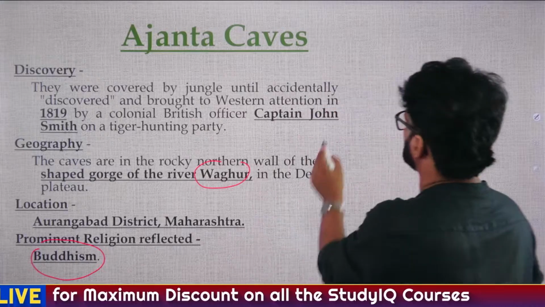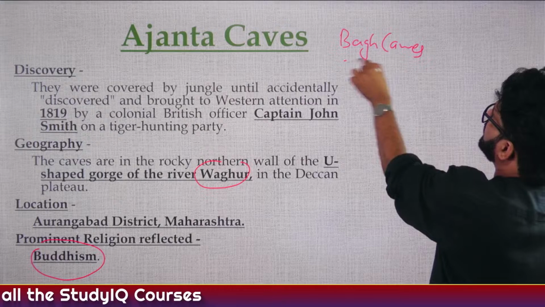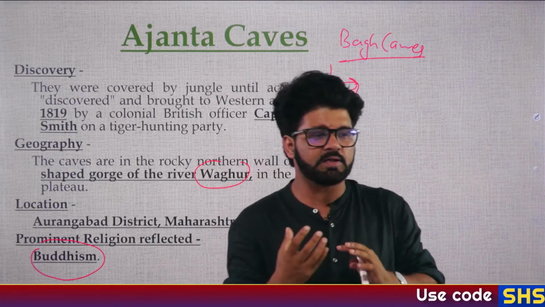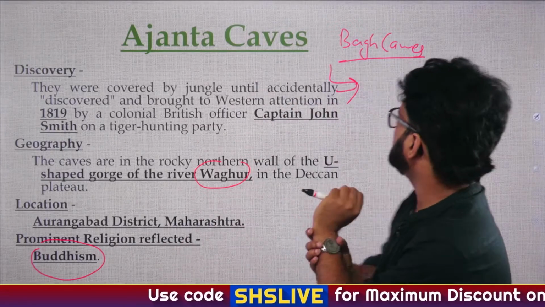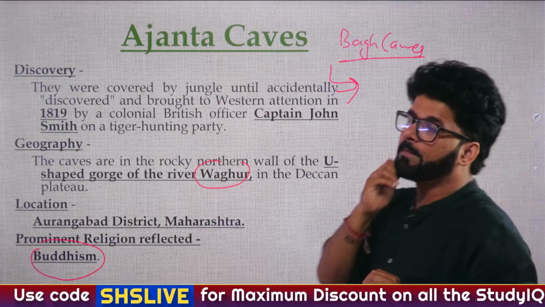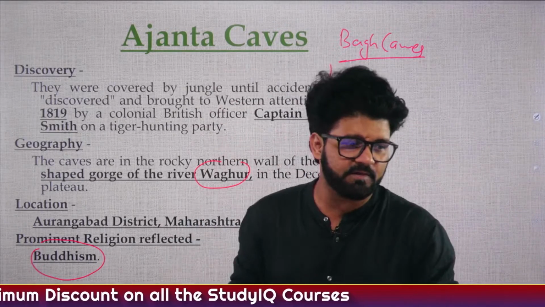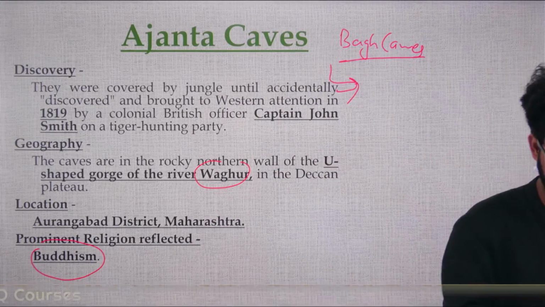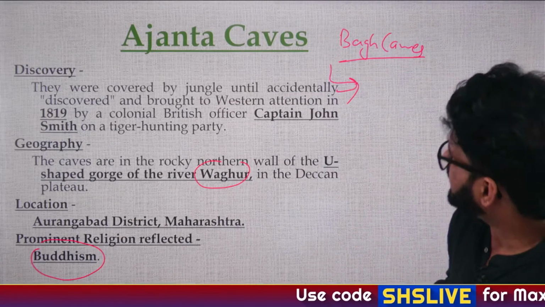Let's say if I ask you, just take a guess. Don't run away from taking a guess. Let's say if I talk about Bagh caves, which prominent religion is reflected in Bagh caves? Hari Sen, very good, Anvesha. First of all, where are the Bagh caves and which prominent religion is reflected here? Bagh caves, prominent religion.